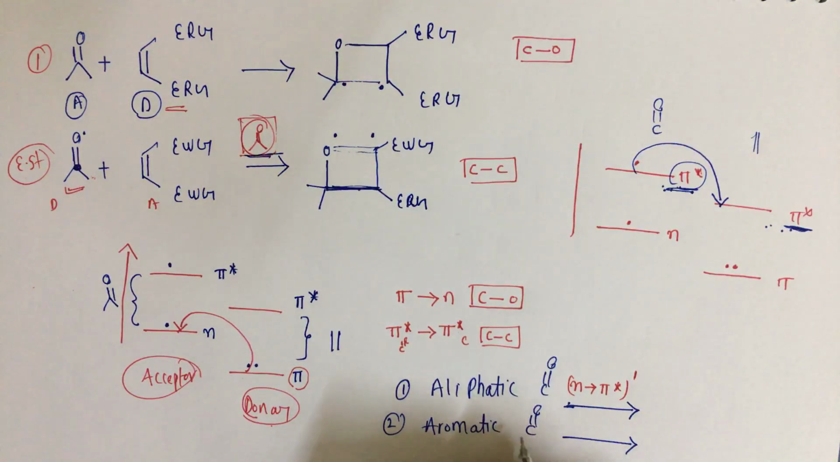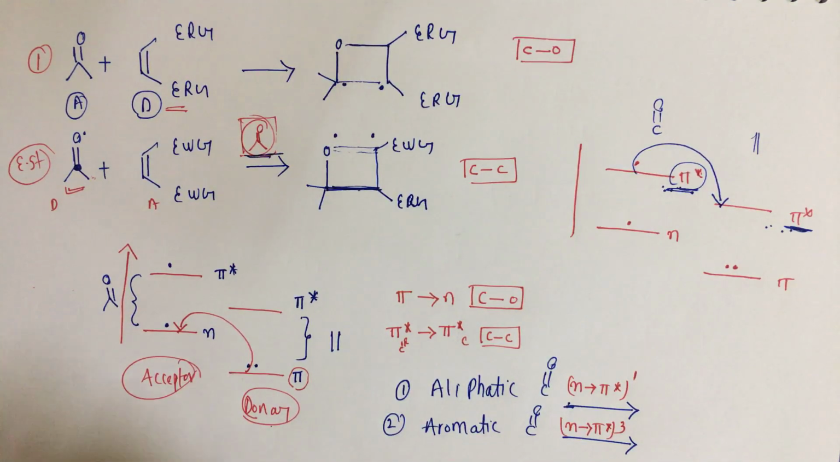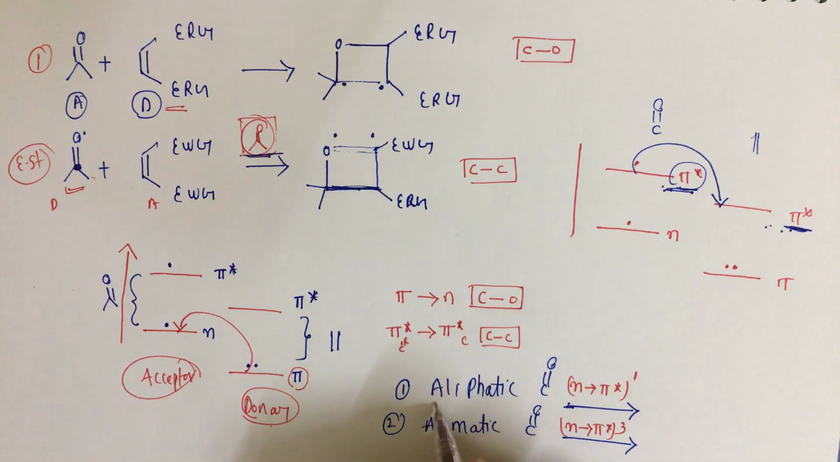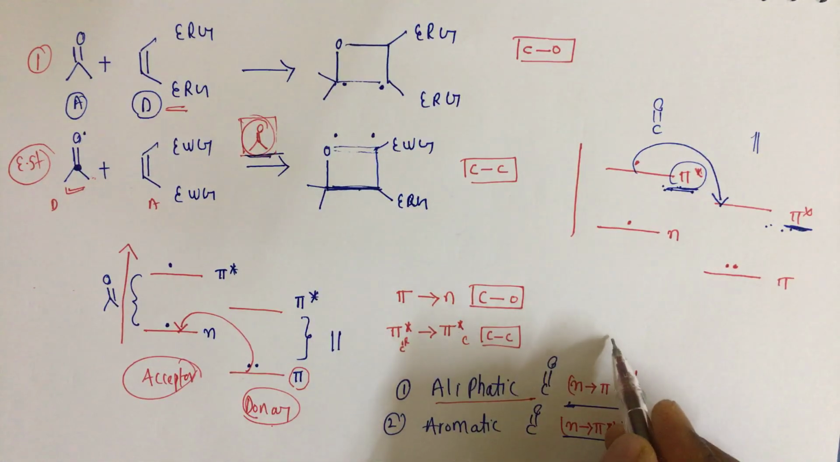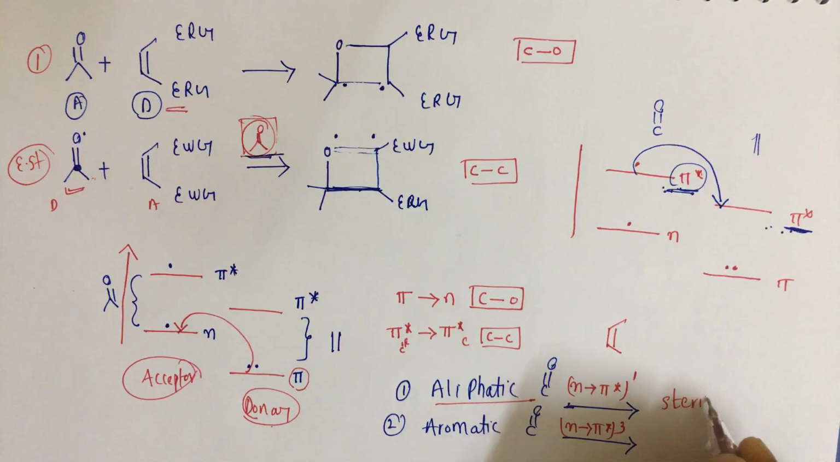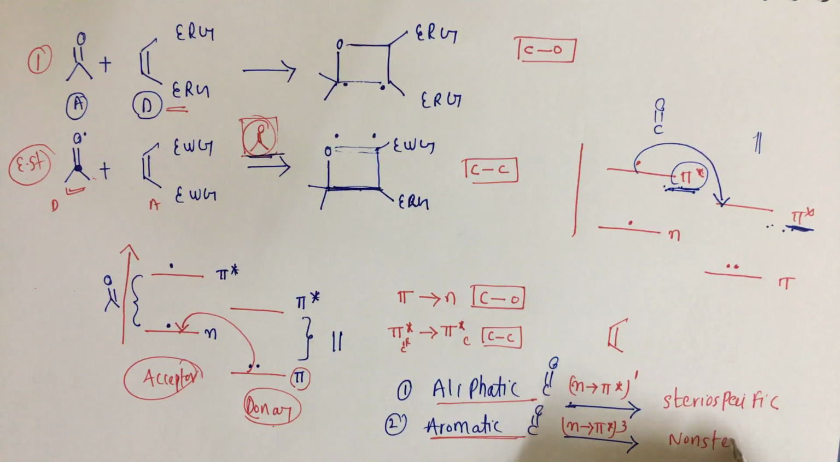When we have an aromatic carbonyl group, in that case the excited state will be the n-π* triplet. I have explained before why the singlet state is stereospecific and the triplet is non-stereospecific. So whenever we have an aliphatic carbonyl group plus any olefin, this is a stereospecific reaction. Whenever we have an aromatic carbonyl compound, that is a non-stereospecific reaction.